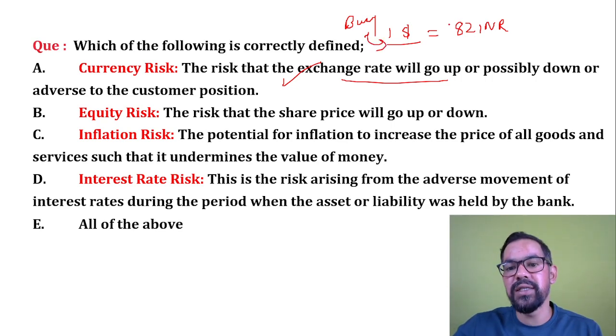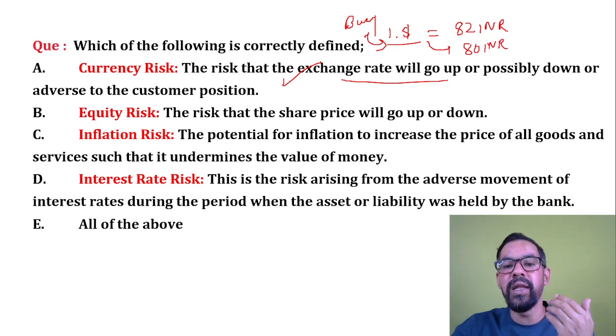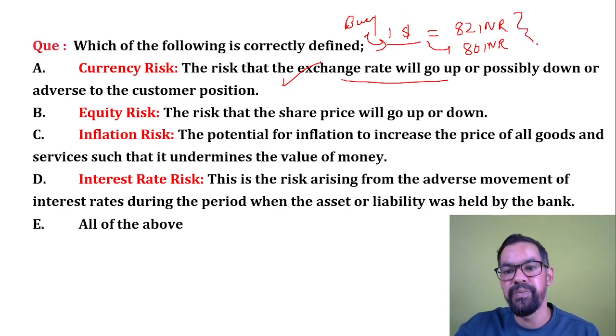Now what is the risk? After some time, $1 becomes 80 rupees, so the value of the dollar is going down. When you sell this dollar, you will get only 80 rupees. That is an adverse situation for your market portfolio, and that is generally known as currency risk.